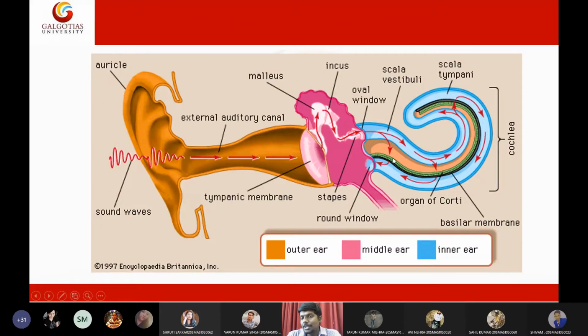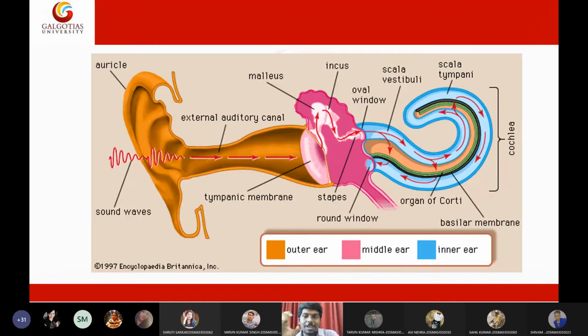So high pitch sound is detected here, and low pitch sound is detected deeper inside. By processing the data from multiple receptors of the cochlea, our brain gives some idea about what we are hearing. So we start appreciating the music. Music is a combination of data received from multiple receptors of the cochlea.